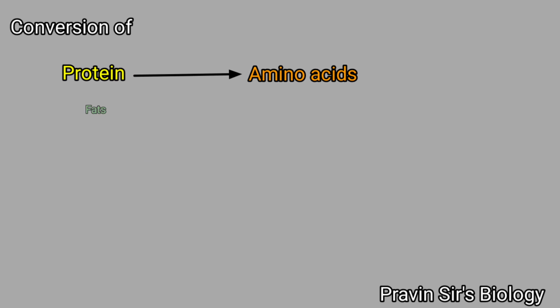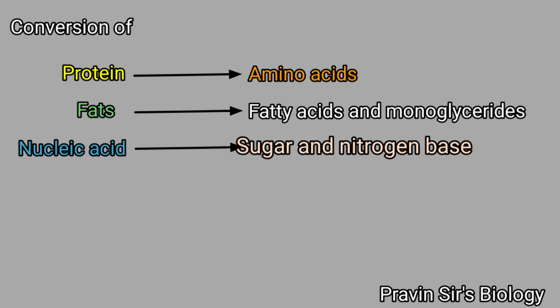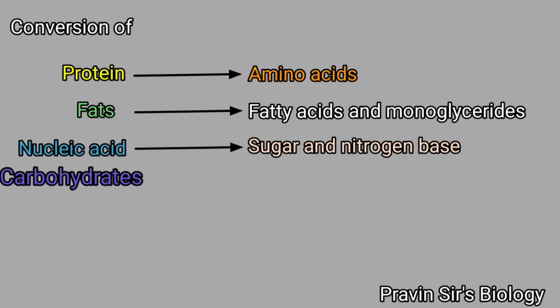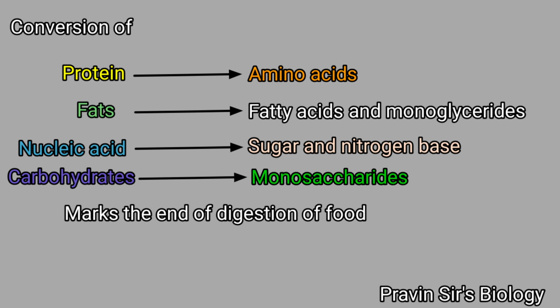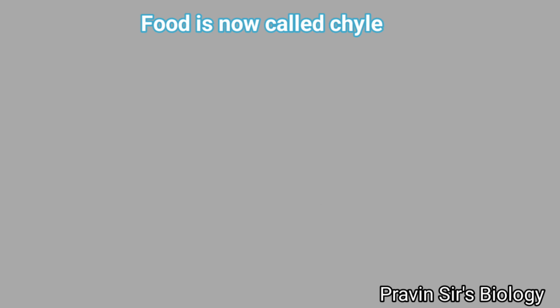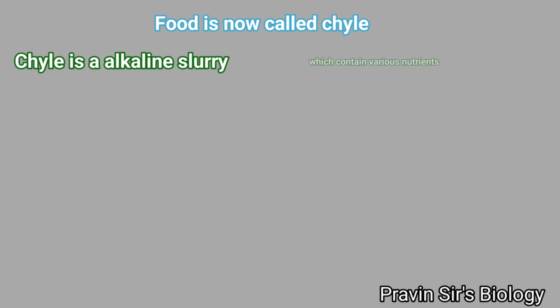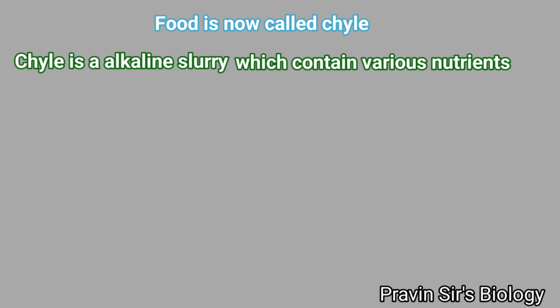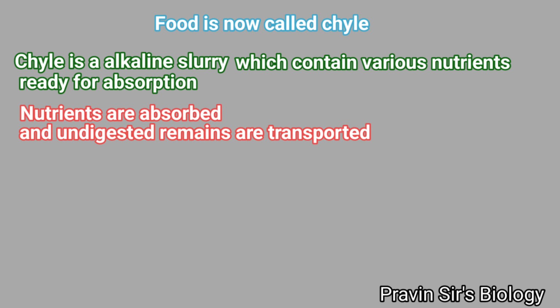Here, conversion of proteins into amino acids, fats to fatty acid and monoglyceride, nucleic acid to sugar and nitrogenous base, and carbohydrates to monosaccharides marks the end of digestion of food. Food is now called chyle. Chyle is an alkaline slurry which contains various nutrients ready for absorption. The nutrients are absorbed and undigested remains are transported to the large intestine.